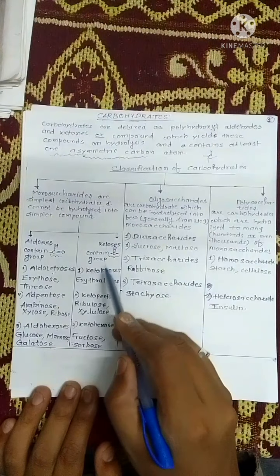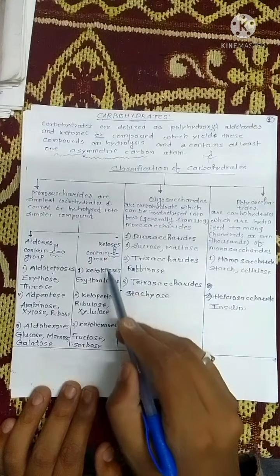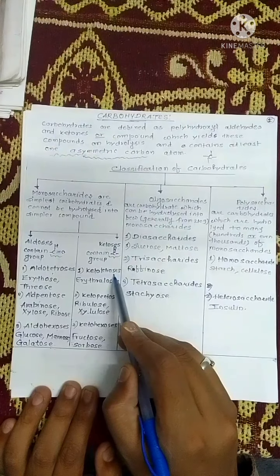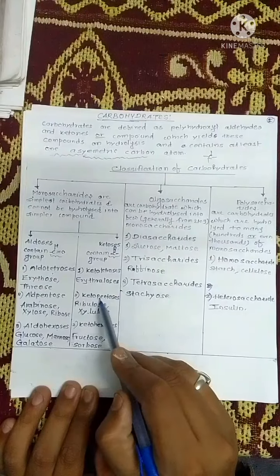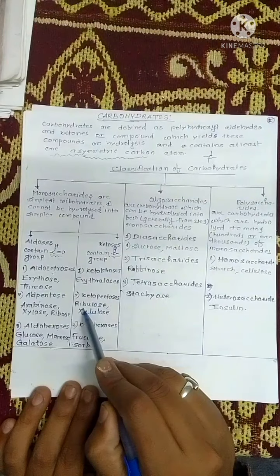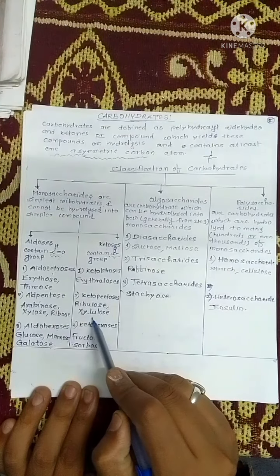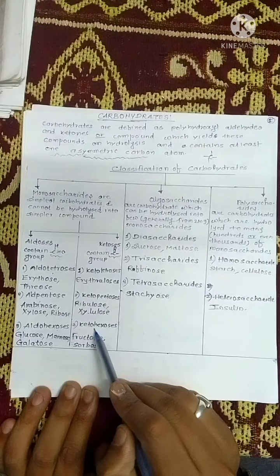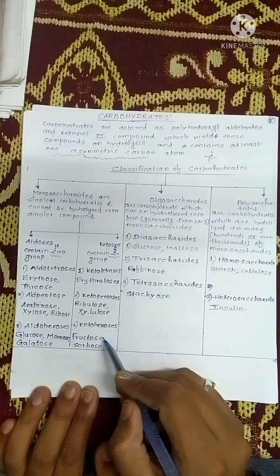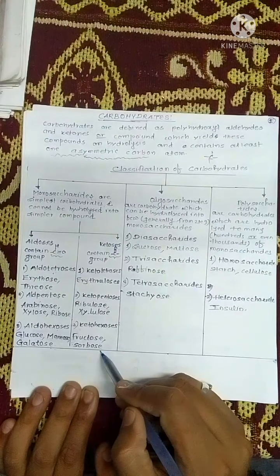In a similar way, ketoses are also classified into ketotetroses, with the example erythrulose. Ketopentose examples are ribulose and xylulose. Ketohexose examples are fructose and sorbose.